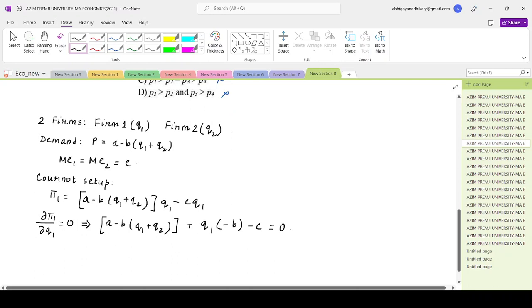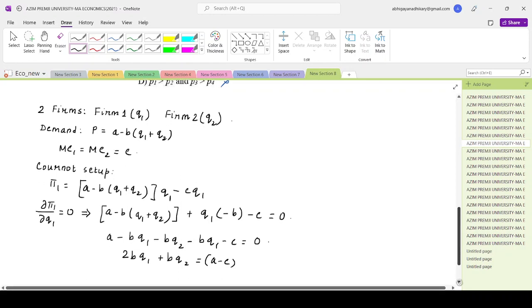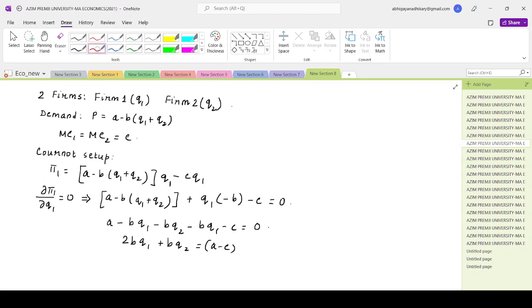Okay, so this is how the expression will look. So A minus BQ1 minus BQ2 minus BQ1 minus C is equal to 0. So 2BQ1 plus BQ2 is equal to A minus C, right? This is how it is. Now since the marginal costs are the same, the quantities will be identical.